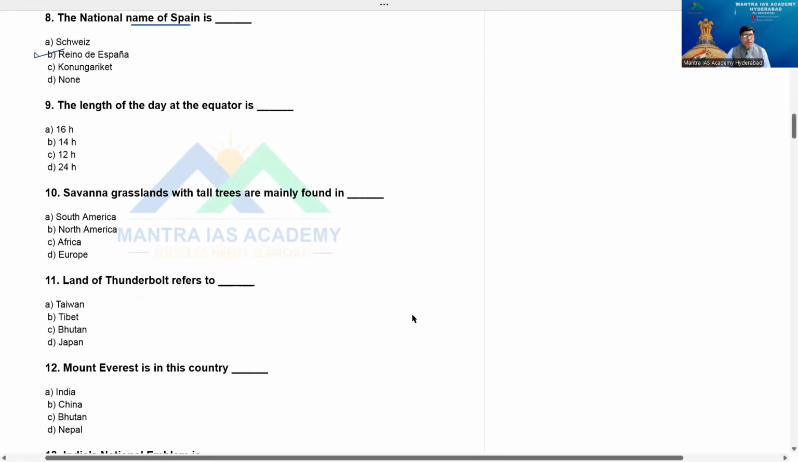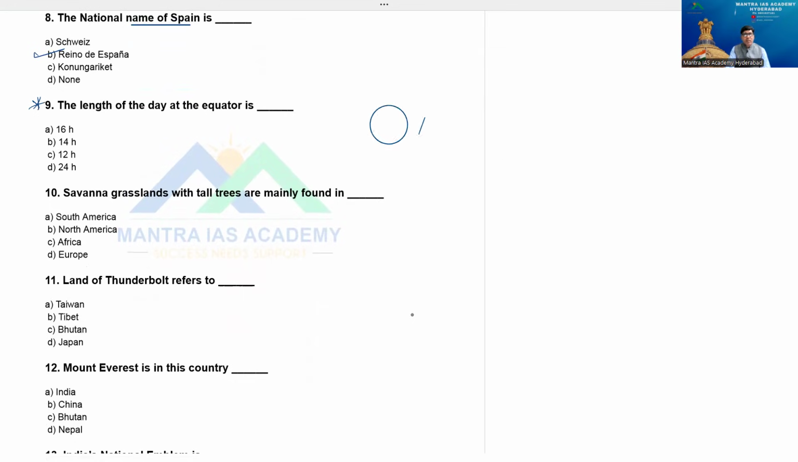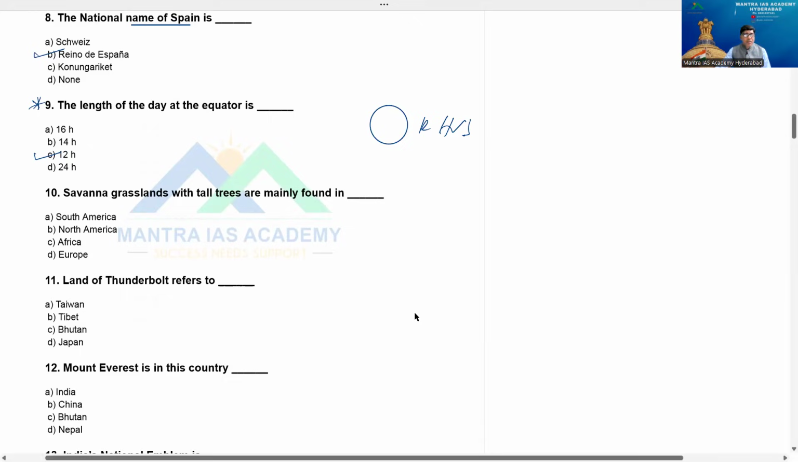Now, very important question in geography part. The length of the day at the equator is how much? But the day is divided into two parts. That is 12 hours and 12 hours. So 12 hours day, 12 hours night. So option is what? The length of the day at the equator is 12 hours. Option is C, Baba.